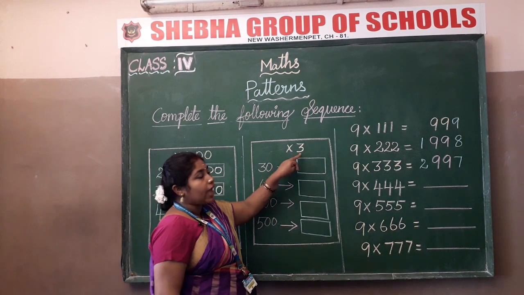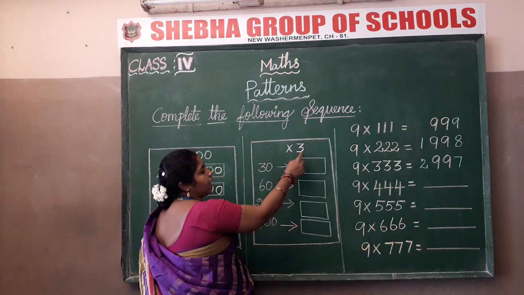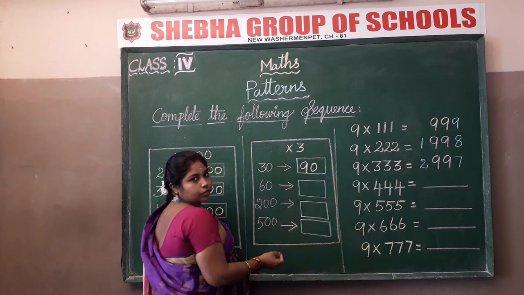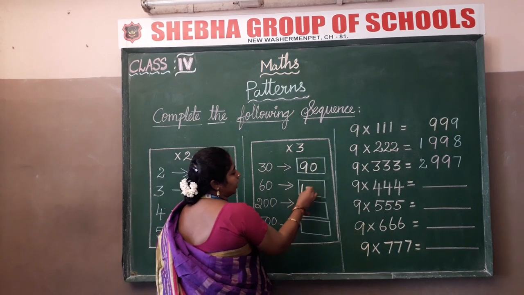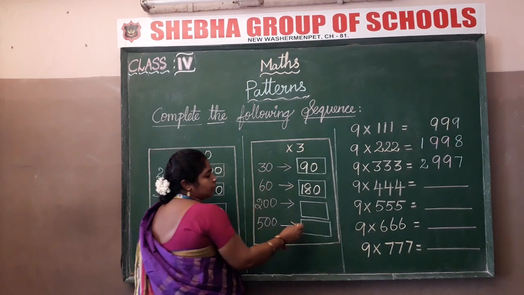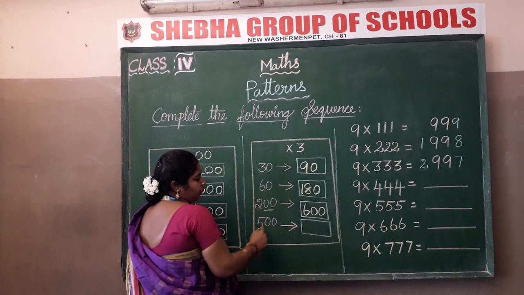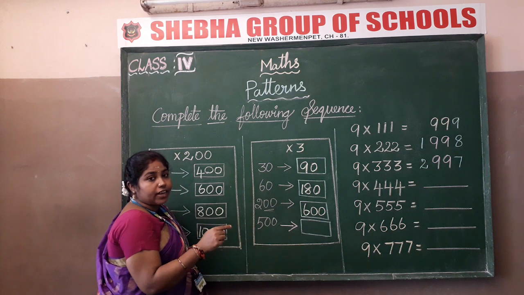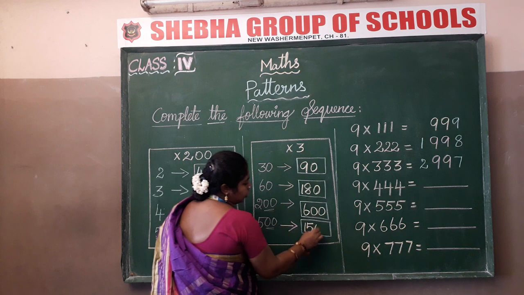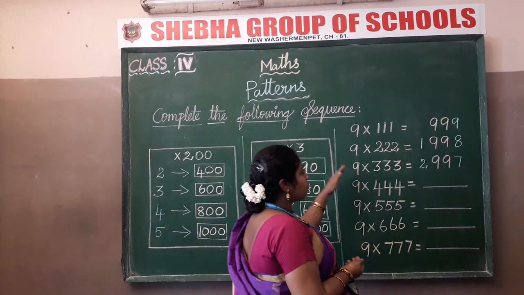Here they have given the number 3. So what will the table be? First we have to multiply: 3 3s are 9, add 0. Clear? 3 6s are 18, add 0. 3 2s are 6, add 2 zeros. 3 5s are, what will be the answer? Yes, you are right, 15, add 2 zeros. Clear children?